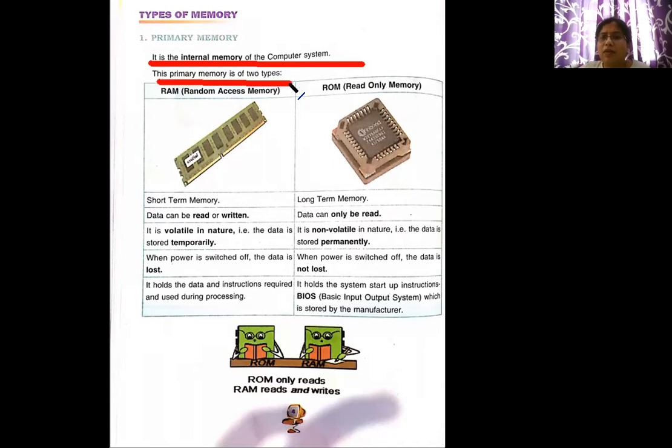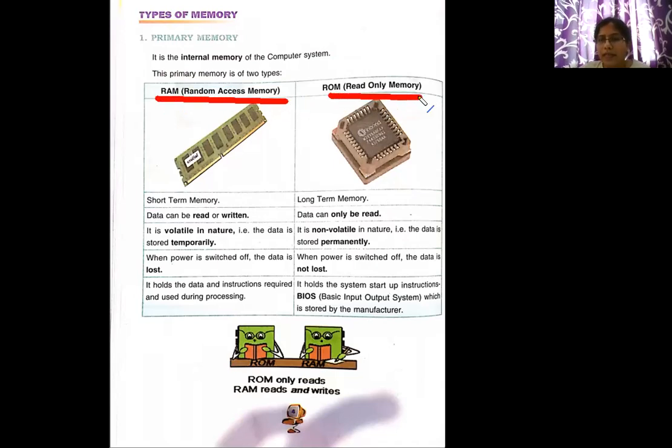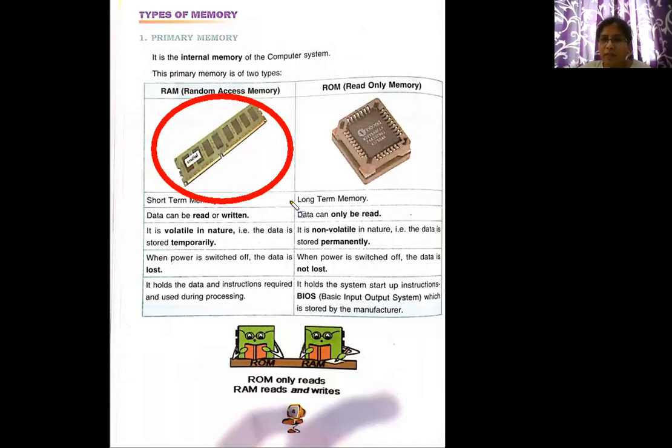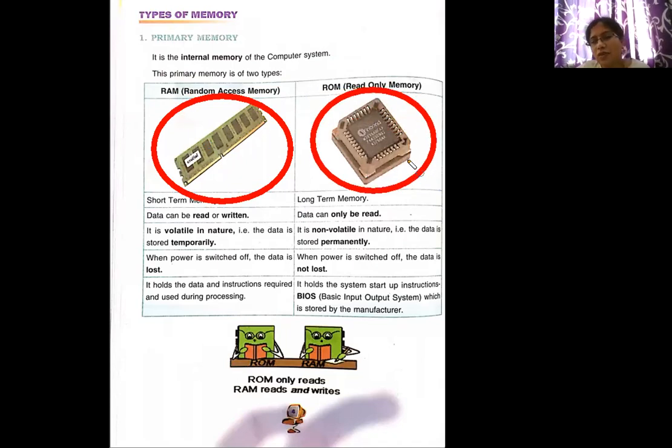Again, this primary memory is of two types. What are they? Random access memory and read-only memory. And where are they located? You can see these images, right? This device, which is fitted inside the computer CPU, is called RAM. And this device, also fixed inside the CPU, is called ROM. The information we store on computers is stored in different devices. One such is RAM and one such is ROM.